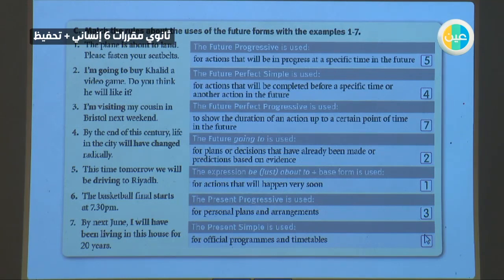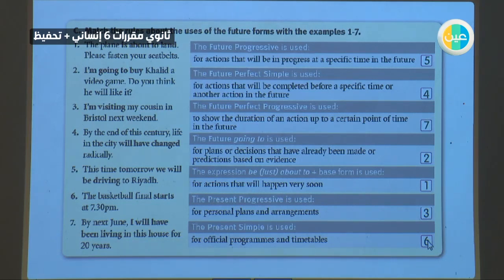Finally, the present simple, she goes, he goes, used for official programs and timetables. Okay, like the basketball final starts at 7:30. The lesson starts at 7:30.